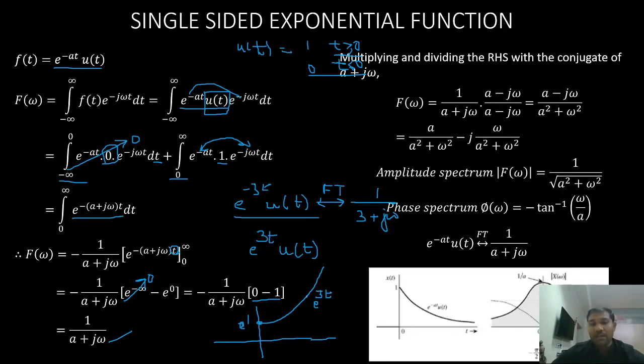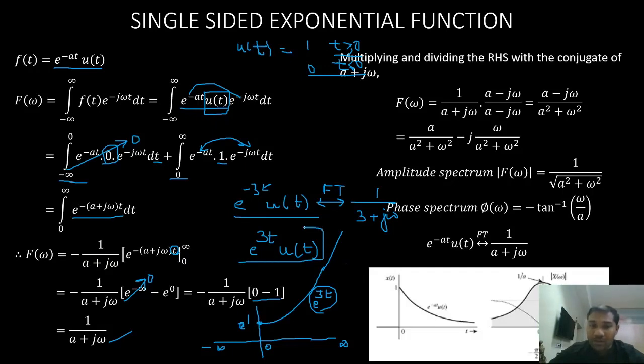If you integrate this from 0 to infinity, or minus infinity to infinity, the value will not be a finite value, because at t equals to infinity, this thing becomes infinite. So it is not absolutely integrable.